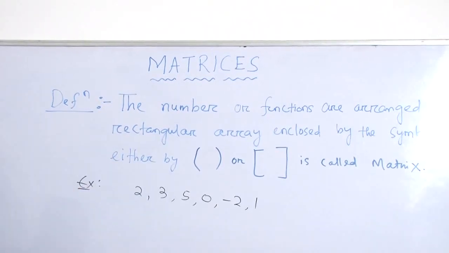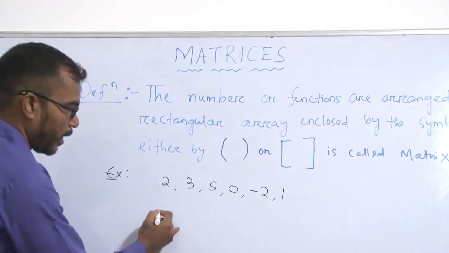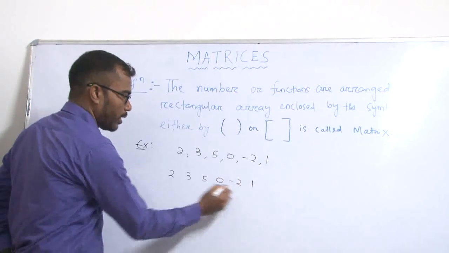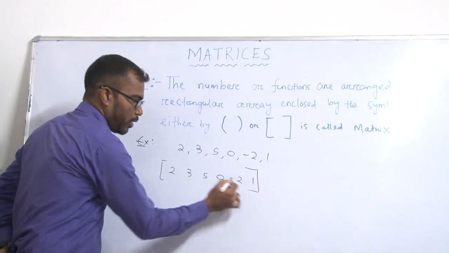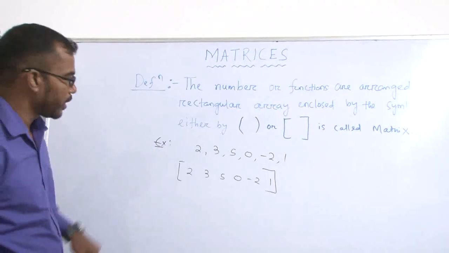So how is it possible? We can arrange 2, 3, 5, 0, -2, 1 using brackets. So it is a matrix. It is one type of matrix.